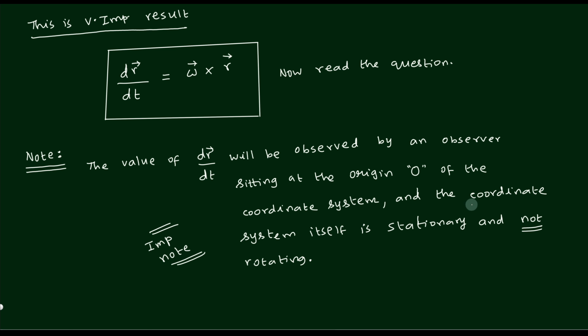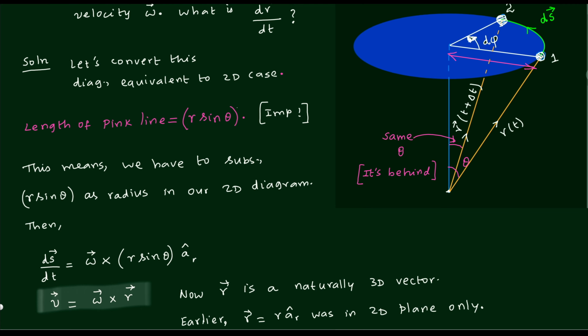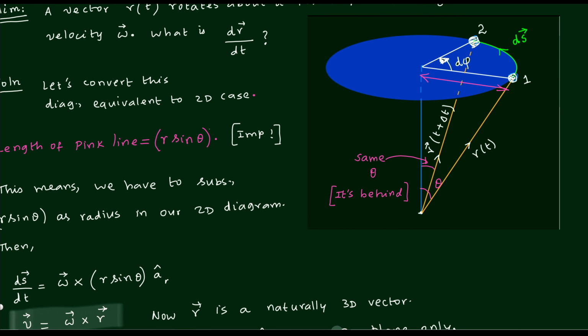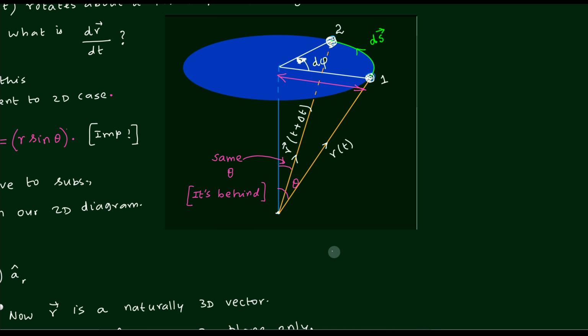So for clarity, I will show once again in the diagram. Let us go back to the diagram and then show where the coordinate system is. You note this as an important point. Let us go back to the original diagram. Where is the coordinate system here, and where is the observer sitting? Where is the origin? You must be able to tell where it is. So I will now show it in some green color: the origin and then the axes. That could be one of the axes. Try to draw some x-axis, and then the z-axis vertically up.